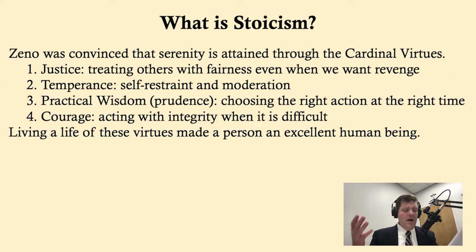Zeno was convinced that serenity is attained through the 4 cardinal virtues: justice, temperance, practical wisdom, and courage. Justice is treating others with fairness, even when we want revenge. Temperance is self-restraint and moderation. Practical wisdom, also known as prudence, is choosing the right action at the right time, and courage is acting with integrity when it's difficult. Living a life of these virtues made a person an excellent human being.